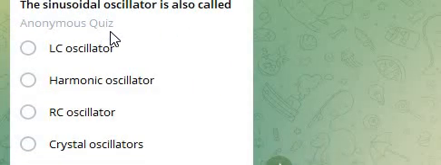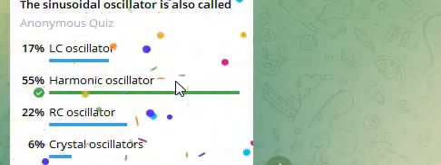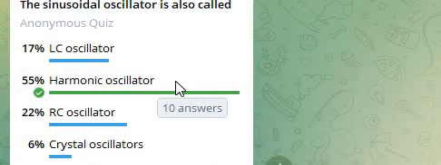Next question. The sinusoidal oscillator is also called? Options: LC oscillator, harmonic oscillator, RC oscillator, crystal oscillator. Answer: harmonic oscillator, because a sinusoidal oscillator is an electronic circuit that produces a continuous oscillating output signal without an external input signal.